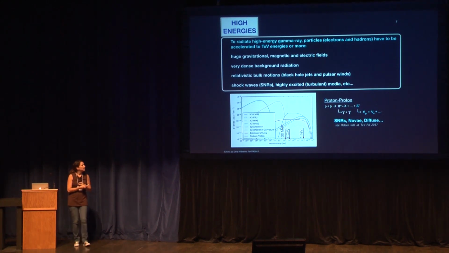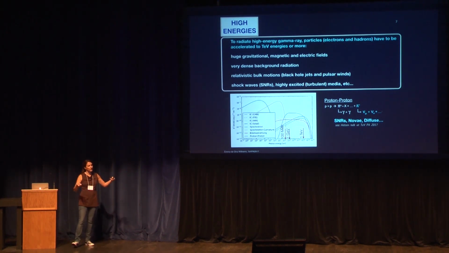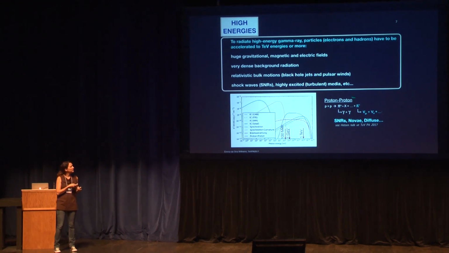And finally, the competitive mechanism to produce gamma rays is when you have cosmic rays accelerated to very high energies, and then they interact with some molecular clouds around, and they produce pions, neutral pions and charged pions.